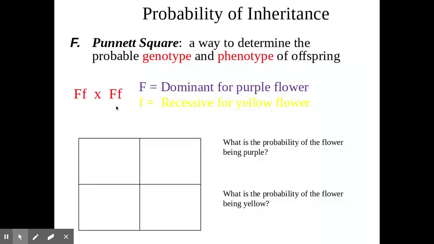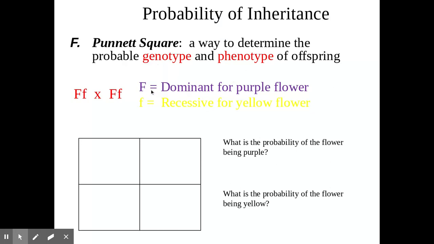It's in your notes. Okay, so Punnett squares we discussed in the last video, and we're going to go and practice those again and then talk about the probability, so how we can find information after we create a Punnett square. So a Punnett square is a way to determine the probable genotype and phenotype of offspring.